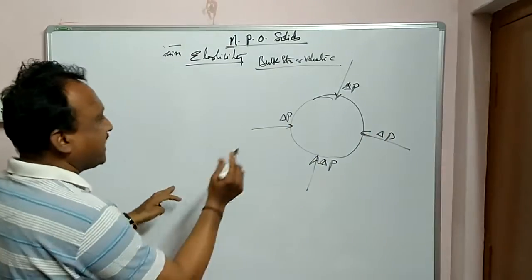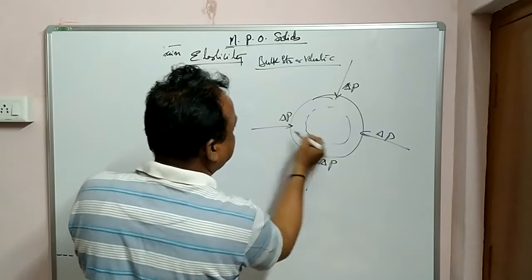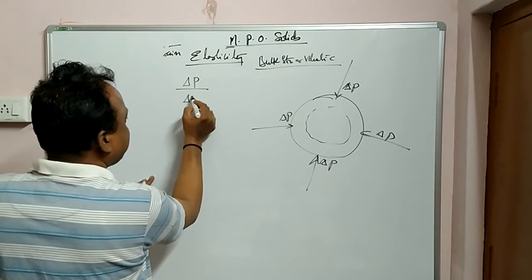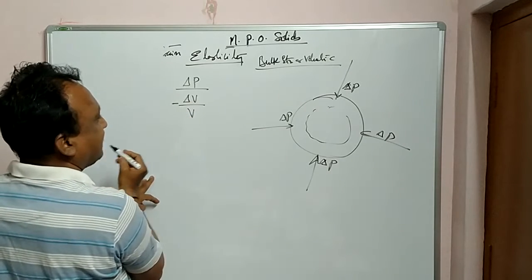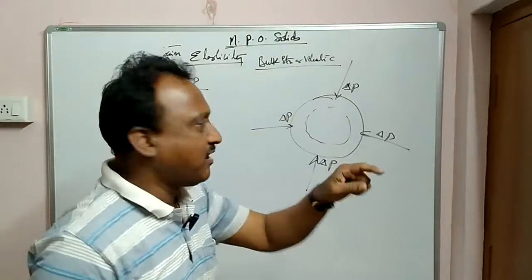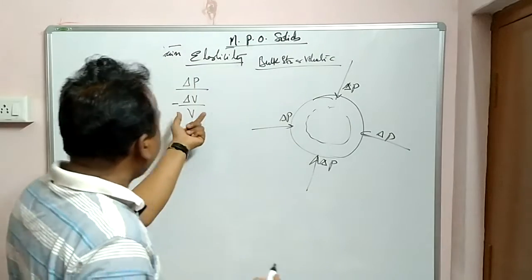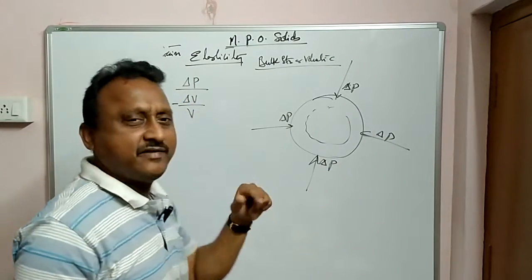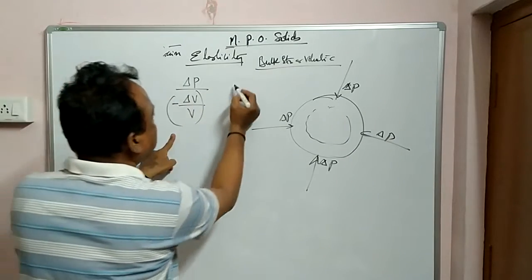So what is happening here? The volume will decrease. That means when you apply the pressure, the volume is decreasing. Okay? Due to the application of the external force or pressure on this rubber ball, see, dV by V, V is the original volume, delta V is the change in volume. The negative sign indicates the decrease in volume.